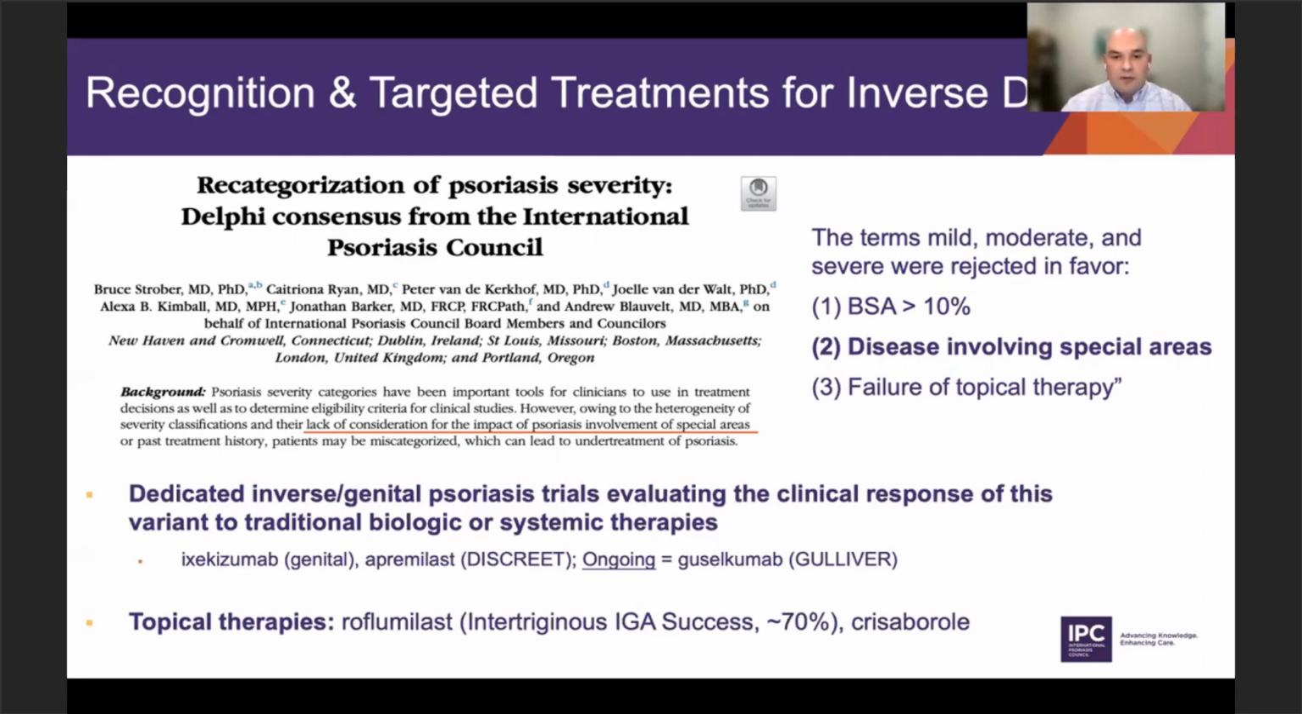For that reason, industry partners have recognized the need to look specifically at whether their treatments work for this subtype of psoriasis. We have a number of trials showing good efficacy. Ixekizumab, for example, had a dedicated genital study, apremilast in their DISCREET study. We also have an ongoing study with an IL-23 inhibitor, guselkumab, in the GULLIVER study, looking specifically at effectiveness for this subtype. Among topical therapies, roflumilast, for example, specifically looked at intertriginous IGA success. Crisaborole was very similar. This is important information to communicate to our patients as they ask how effective these therapies are for their type of psoriasis.